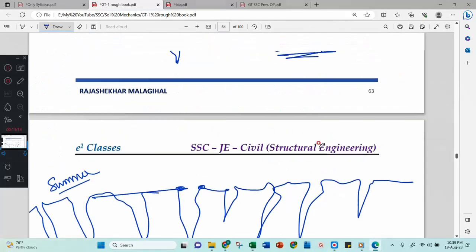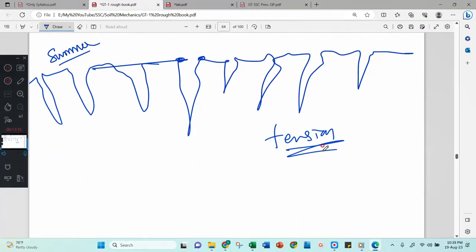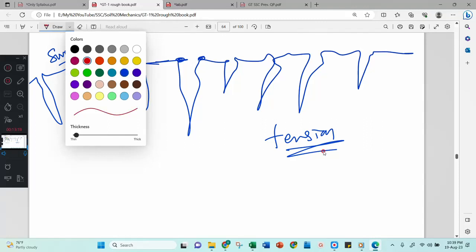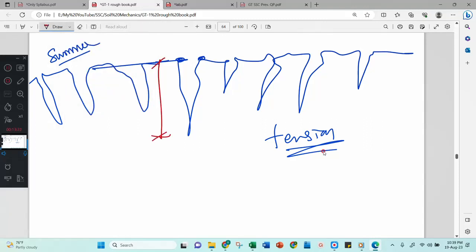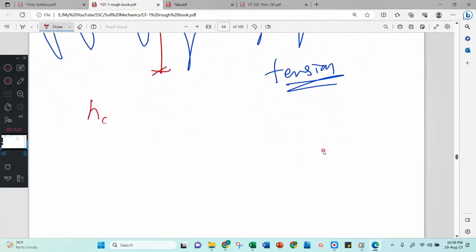Then the question is, can we measure or estimate the depth of this crack? Yes, we can measure the depth of the crack. Write it down. H crack is equal to 2c divided by gamma into tan alpha. This is your H crack.